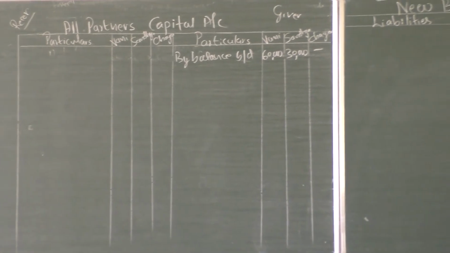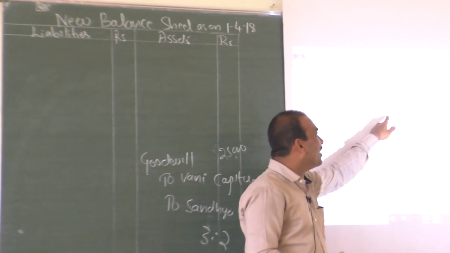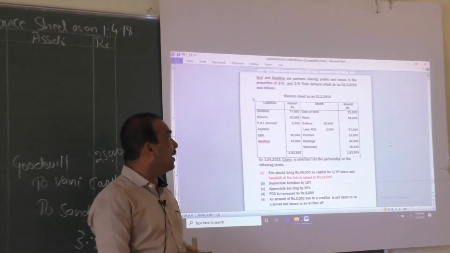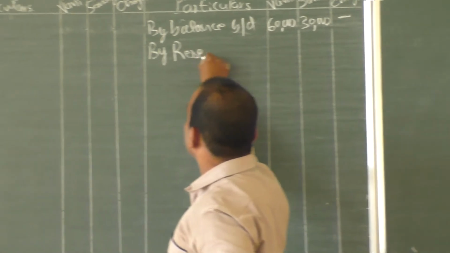That is an assumption. In the same way, here also it is an accounting assumption that the reserve and profit and loss account should be distributed. Yes, now first of all let us distribute the reserve fund.